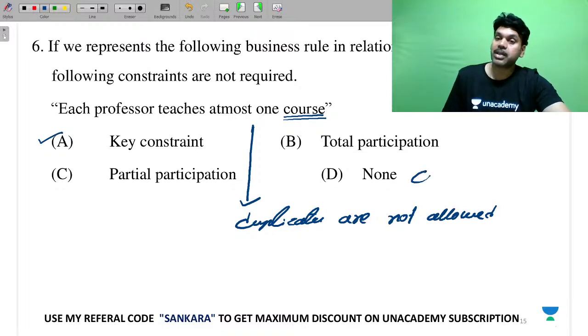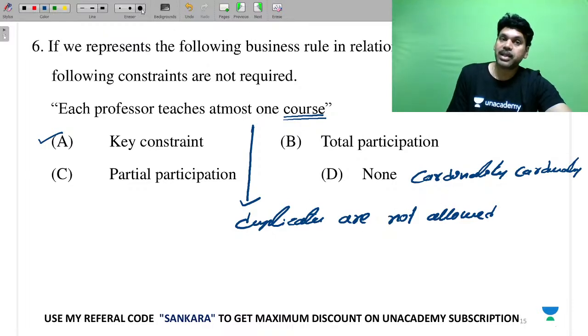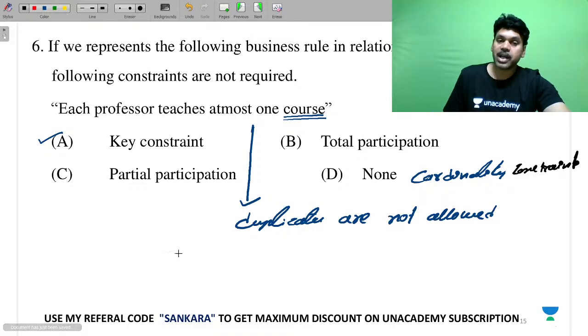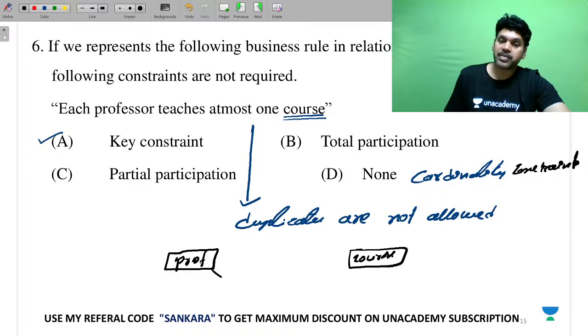Otherwise, I can also call it as cardinality constraint. There we are going to specify that the other side, what is the cardinality? So this is your answer, cardinality constraint. So what is the cardinality constraint? You take that professor and a course, and each professor can take at most one course. So maximum cardinality is 1.